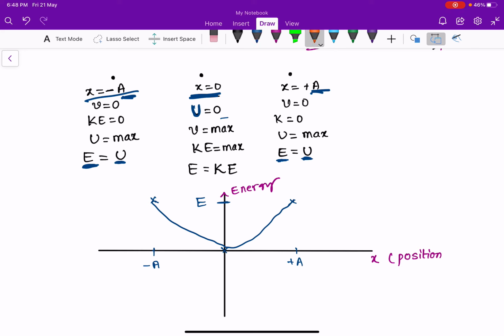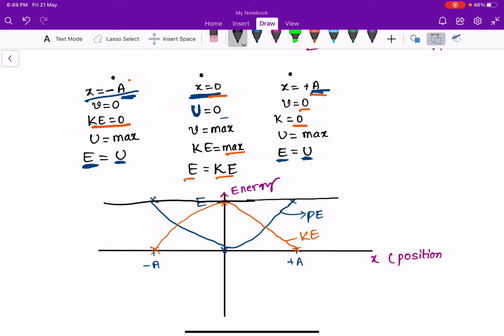Now I am talking about kinetic energy. At x equal to minus a, kinetic energy is 0. At x equal to 0, kinetic energy is maximum, which is equal to total mechanical energy. And at x equal to plus a, velocity is 0, so kinetic energy is 0 again. So we will get a curve like this. This is the kinetic energy curve, this is the potential energy curve, and this is the total mechanical energy, which is always constant.